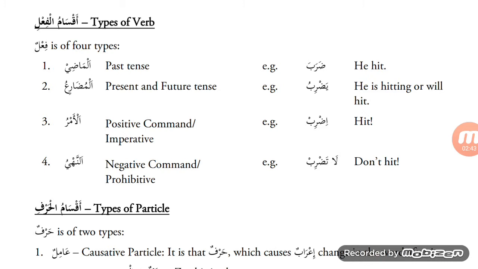Second type, al-mudari'u, present and future tense. So fi'l mudari' can cover both. It either will cover the present tense or the future tense. For example, yadribu can mean he is hitting or he will hit. He is hitting, this is present tense. He will hit, this is future tense.